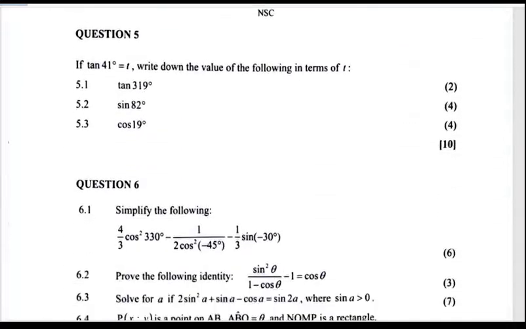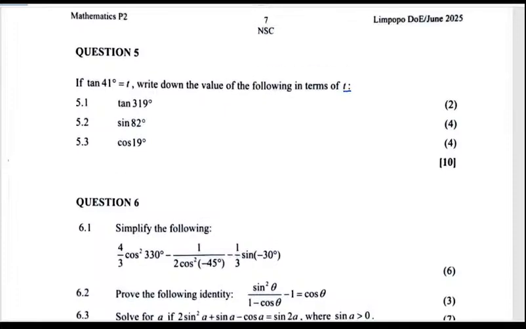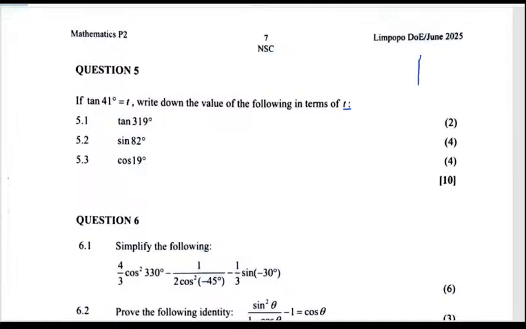Okay, that is question number 4. Wow, what a question. Question number 5, which is trig. If tan 41° is t, write down the value of the following in terms of t. We need to reduce this, if possible. We can even draw a sketch. I prefer drawing a sketch, even if the question sometimes doesn't need one. So if that is 41°, we know that tan is opposite over adjacent, meaning that this hypotenuse must be √(1 + t²).